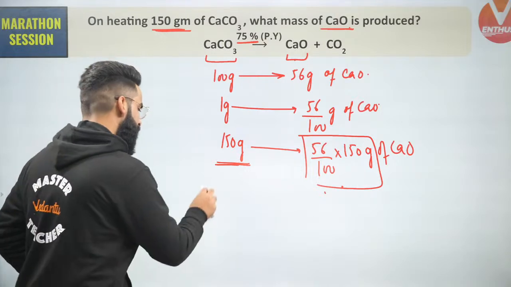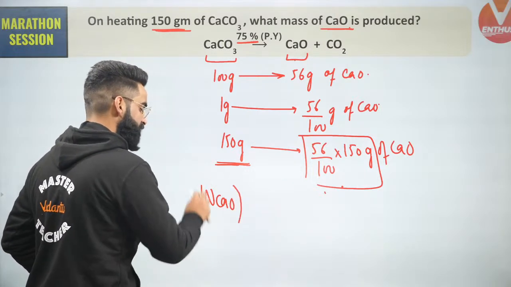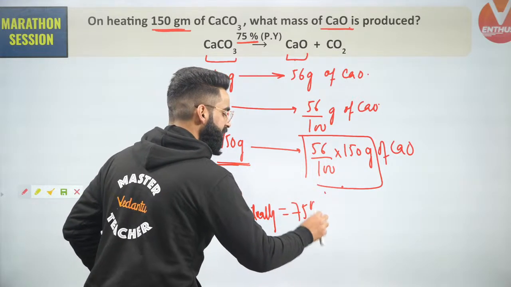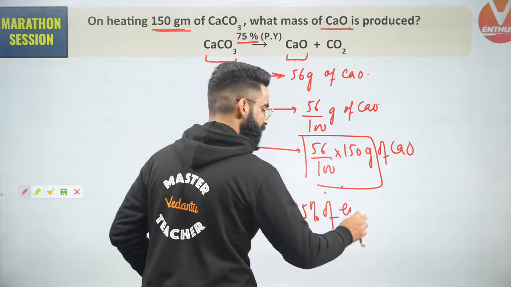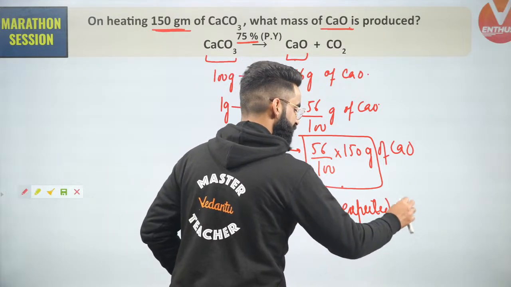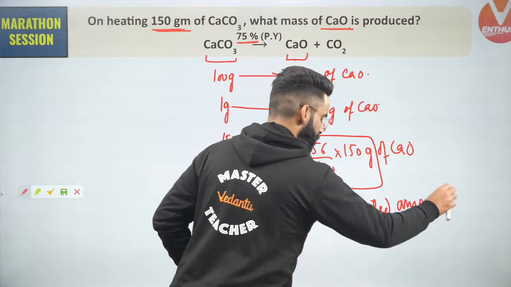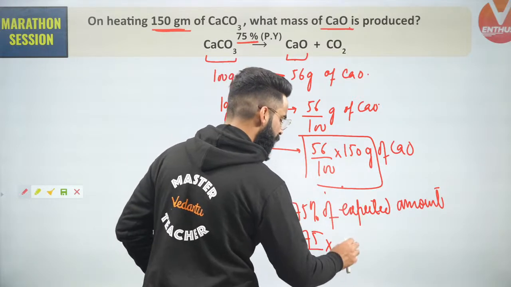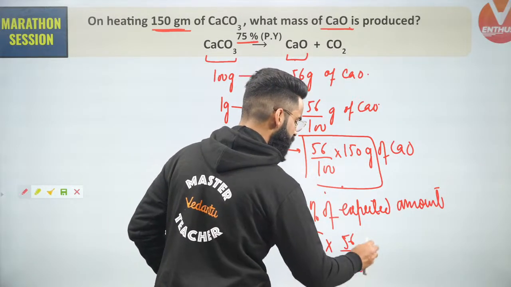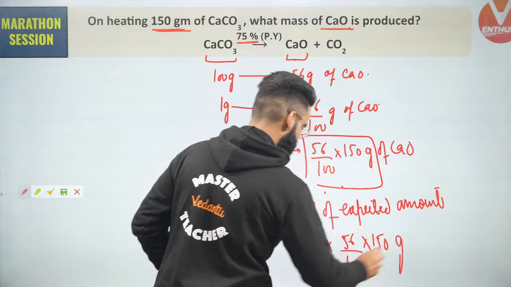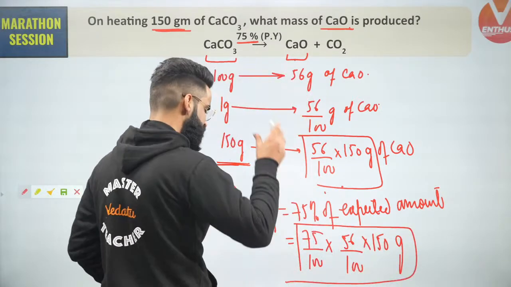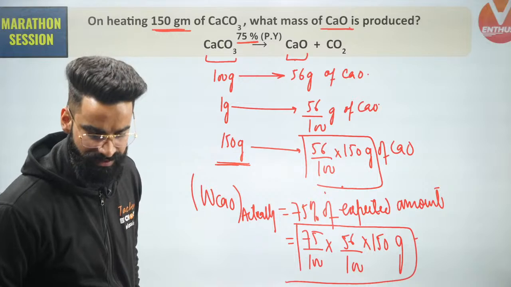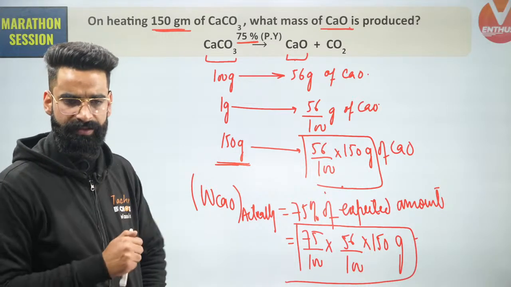So the mass of calcium oxide which actually gets formed is going to be 75% of the expected amount. Very simple. So it's going to be 75 divided by 100 multiplied by the expected amount. The expected amount is simply 56 divided by 100 multiplied by 150 grams. Just calculate this value. This many grams of calcium oxide will actually get formed through this reaction. Very, very simple it was.